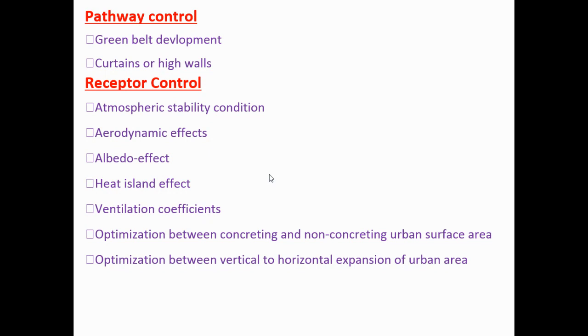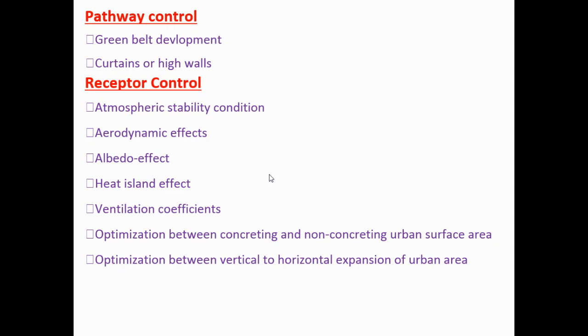Next, optimization between concreting and non-concreting urban surface area. This is a new type of effect which can control the dispersion of air pollutants. Nowadays all the ground surface is made concrete for urbanization, or for making a township, where the air pollutants cannot be absorbed into the soil surface.